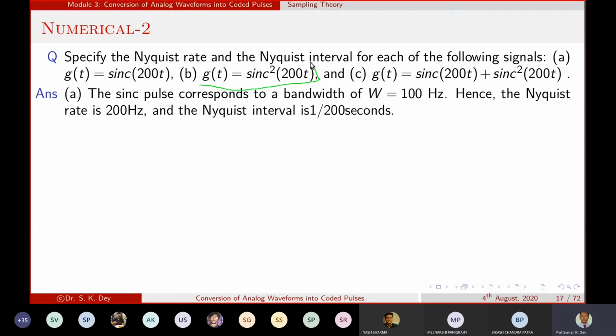What should be the value for this function? Tell me. 400. Basically, we can write sinc square 200t as sinc 200t into sinc 200t.